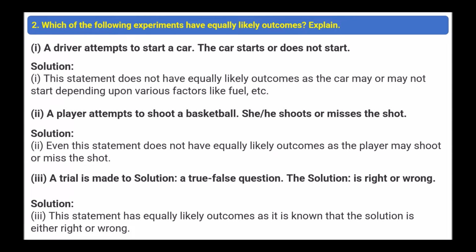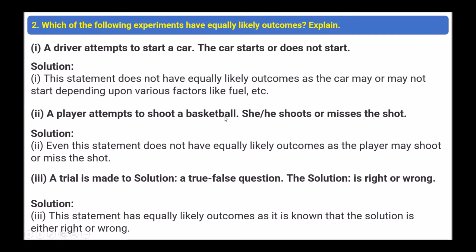Second question: which of the following experiments have equally likely outcomes? Explain. A driver attempts to start a car. The car starts or does not start. This does not have equally likely outcomes, as the car may or may not start depending upon various factors like fuel, etc.